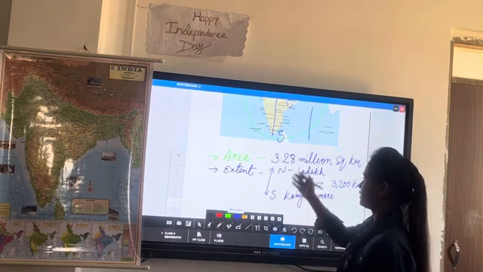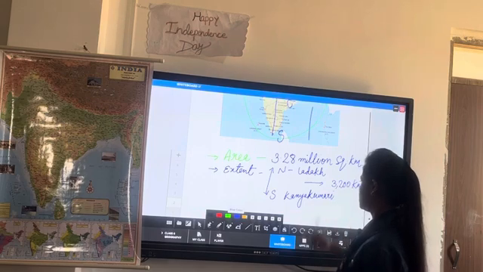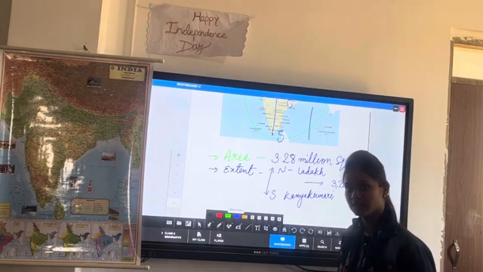It means if you want to travel from Ladakh to Kanyakumari, you have to cover a distance of 3,200 kilometers.